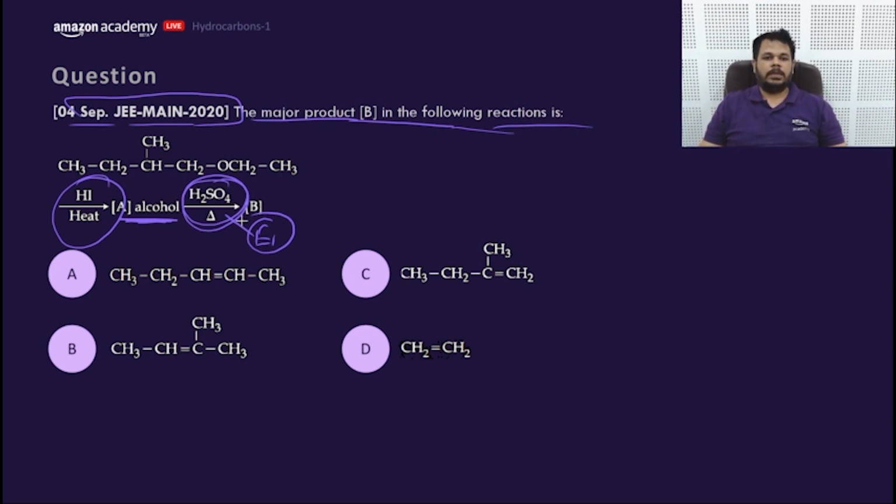What would be the product? HI will be given here. So this bond will break like this. Firstly, CH3, this H will go here.